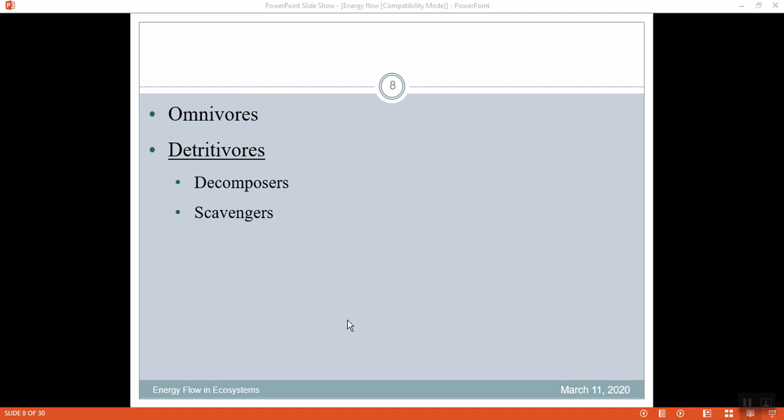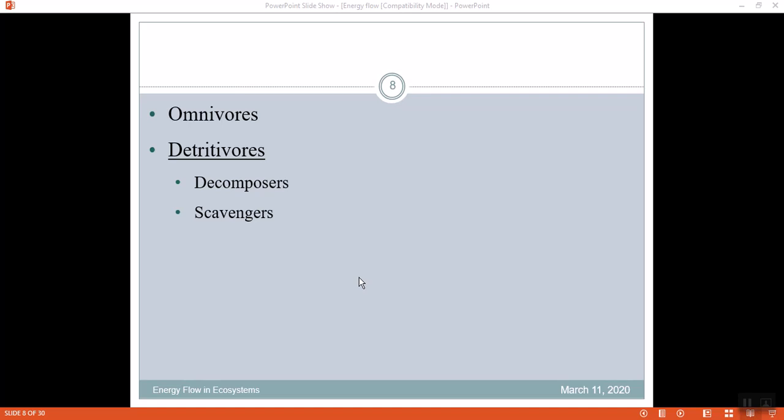When these animals die, they go back to the soil, and they are acted upon by the detritivorous living organisms, which decompose or decay the living matter, or they can be scavenged by eagles and vultures, and ultimately the eagle or vulture dies, and then it is acted upon by the decomposers.